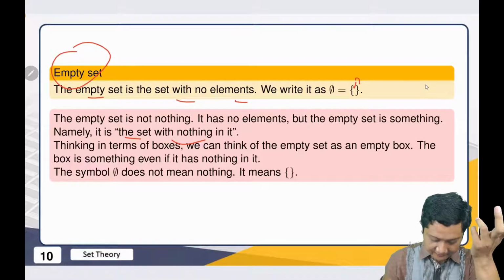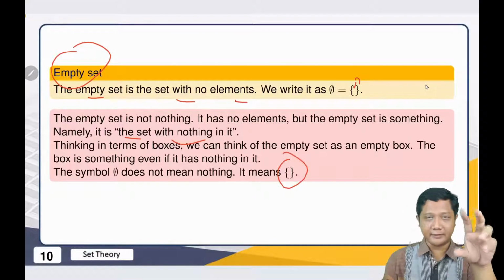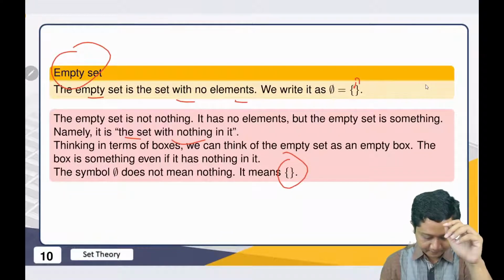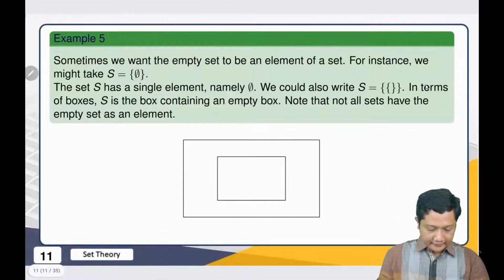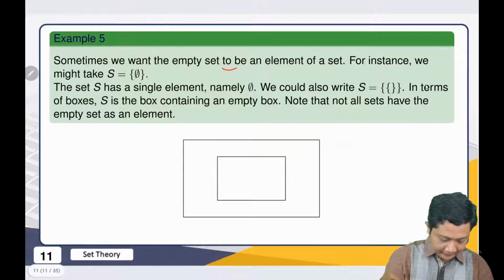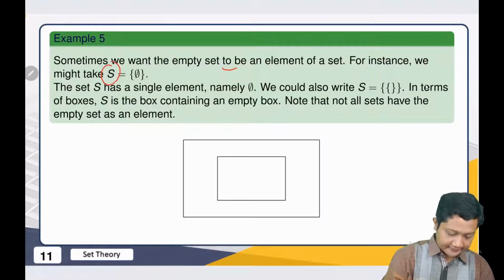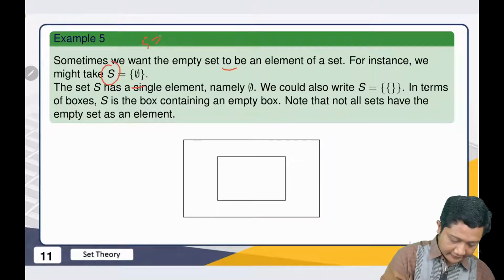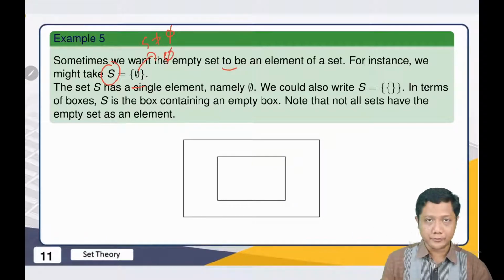It is still something, because there are many cases where we need the empty set. For example, if we have S, S is the set that contains the empty set. So S is not empty. Why? Because it has one element. What is the element? The empty set. So please don't be confused with this one.